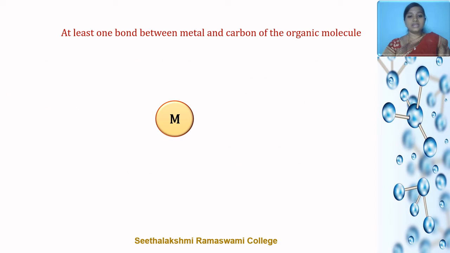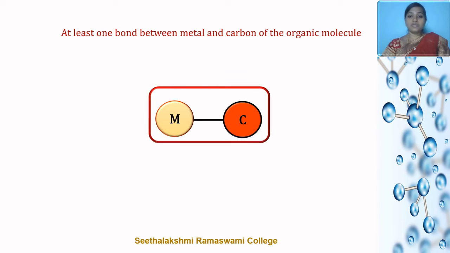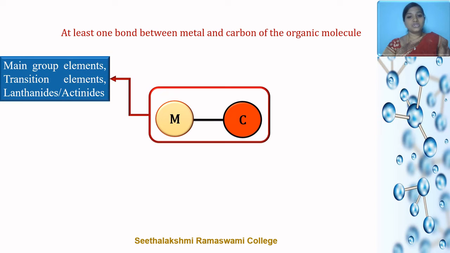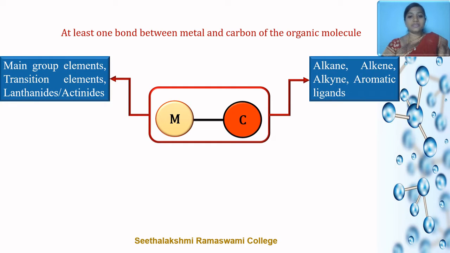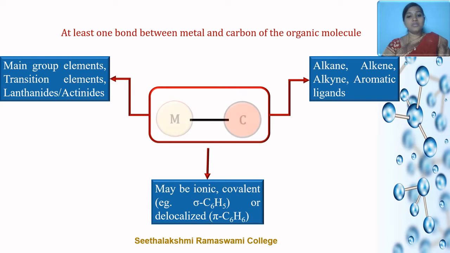A compound should possess at least one direct bond between a metal and carbon of an organic molecule. Here, the term metal includes the elements of the periodic table such as main group elements, transition elements, lanthanides or actinides. On the other hand, the organic molecules of various classes of compounds include alkane, alkene, alkyne and aromatic ligands. The bond between metal and carbon may be ionic, covalent, or in the case of aromatic ligands, it can be bonded through a sigma bond or pi bond.